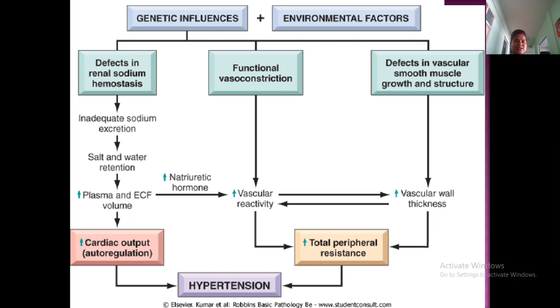Now we'll see how genetical and environmental factors may lead to hypertension. When there are genetical or environmental factors, there will be defects in renal sodium homeostasis. Because of inadequate sodium excretion, salt and water will be retained.